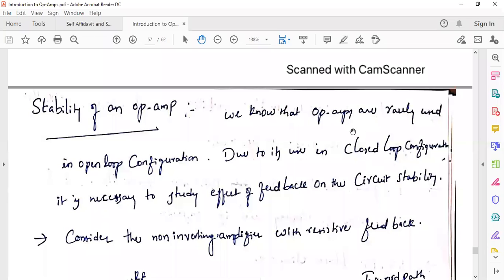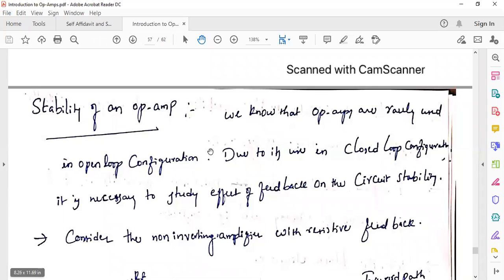But due to the major drawbacks of open loop systems, op amps are rarely used in open loop configuration because of huge gain. Practically the gain is 2 lakhs, ideally it is infinite. Because of the huge gain, your output always gets saturated, even for a small input signal. That's why op amps are rarely used in open loop configuration.